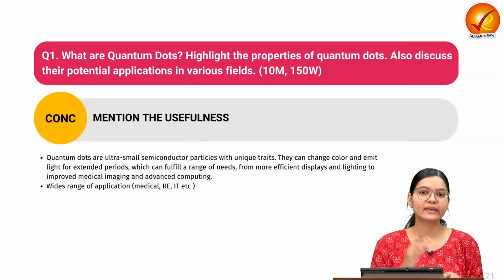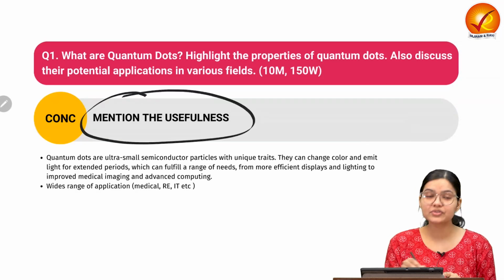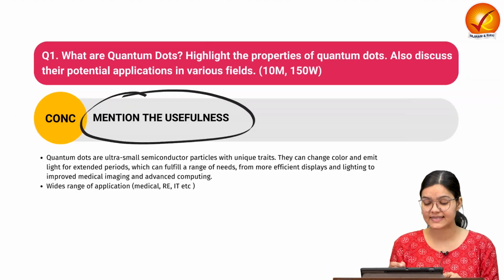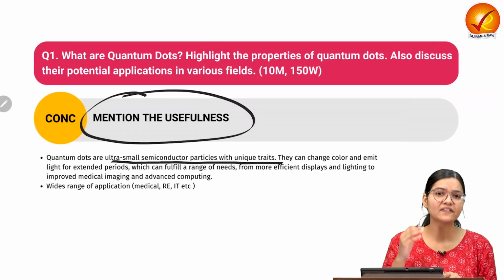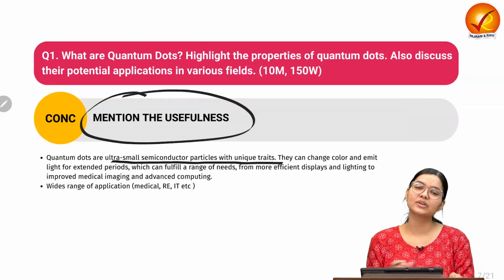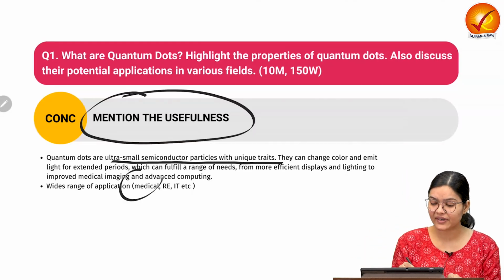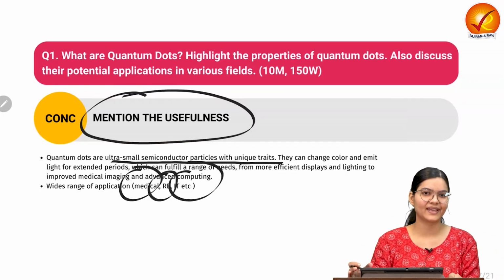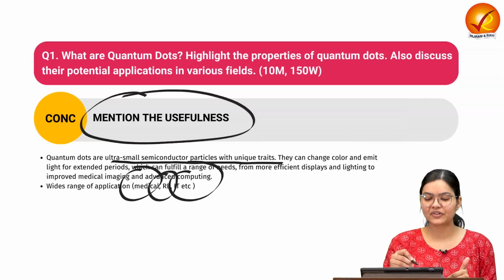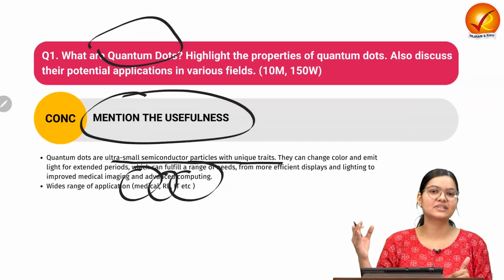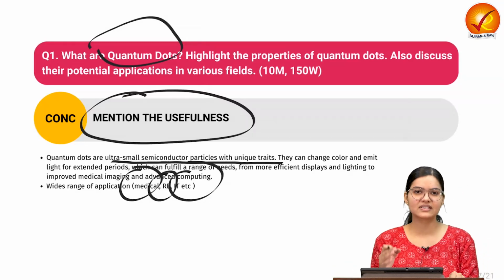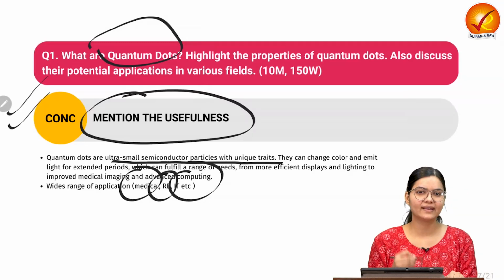Now come to the conclusion. Here in the conclusion, we can write down the usefulness of the quantum dot. It has a wide range of applications which I have seen, and we can say that quantum dots are ultra small semiconductor particles which have unique properties. So they can be used in n number of fields, as we have seen: the fields of medicine, renewable energy, information technology, communication. Because of this wide range of applications, R&D needs to be done in the field of quantum dots, so that we can suitably use this technique with respect to the coming and evolutionary traits in the future. So this is the holistic conclusion we can provide in our answer.